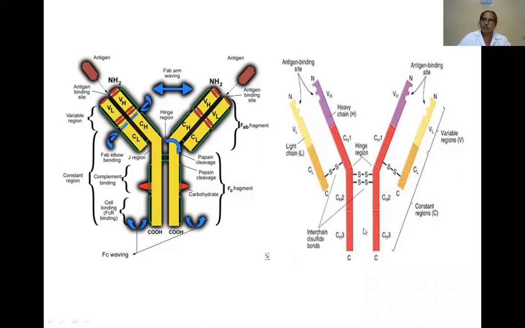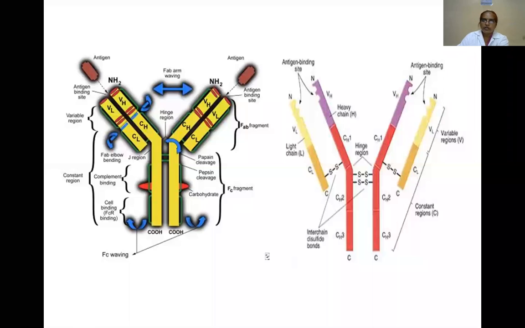One enzyme, papain, cleaves the immunoglobulins between CH1 and CH2. Here it is, this region is called the hinge region. The part above the hinge is called the Fab, the antigen binding fragment. The part below the papain cleavage, below the hinge region, is called the crystallizable fragment.